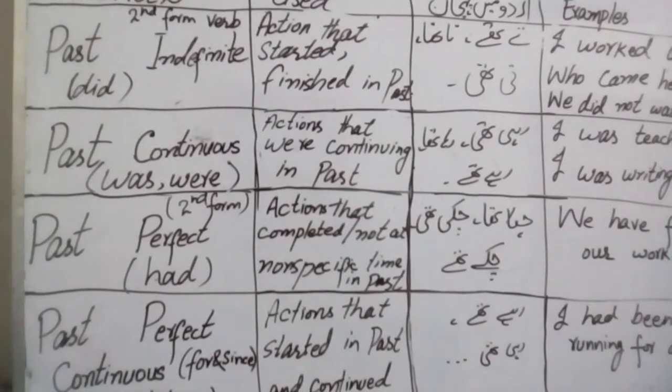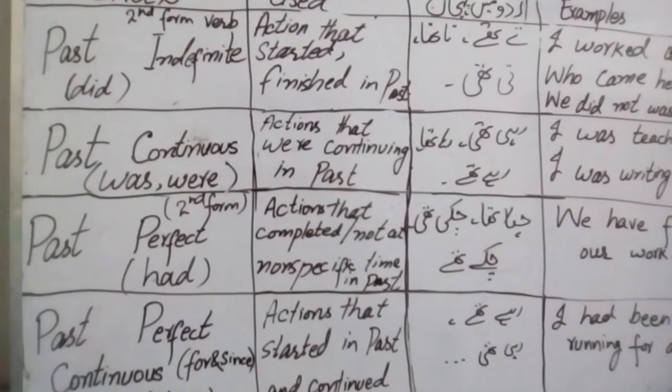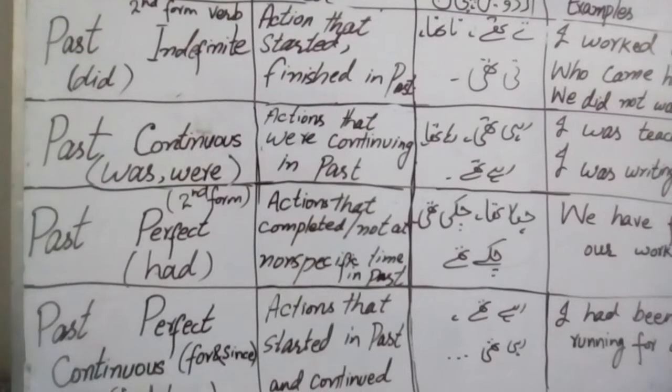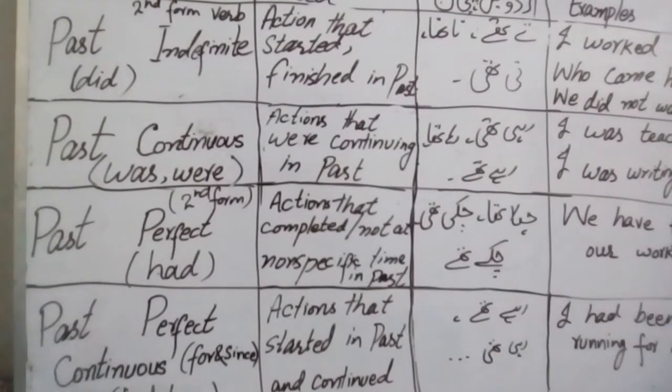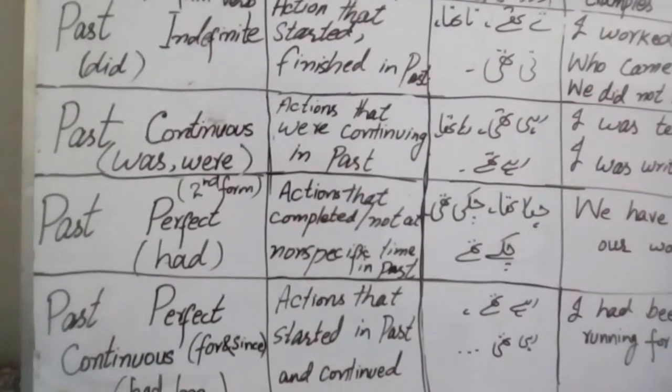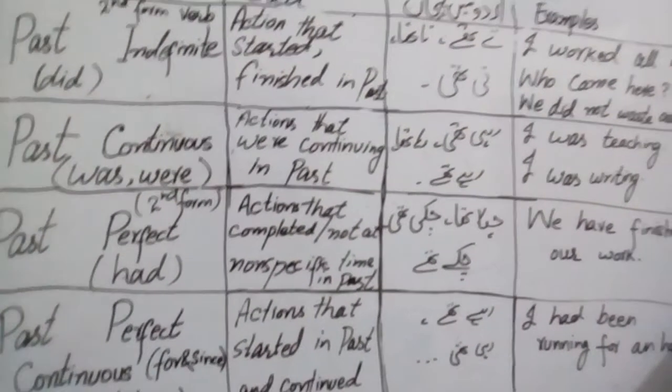ing is used with the verb. Clear? This is very simple. First form is used and ing is used with the verb, and was and were is used as helping verb. Sorry.